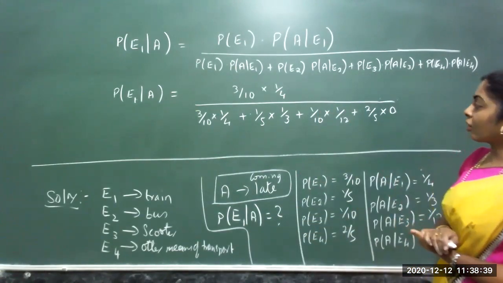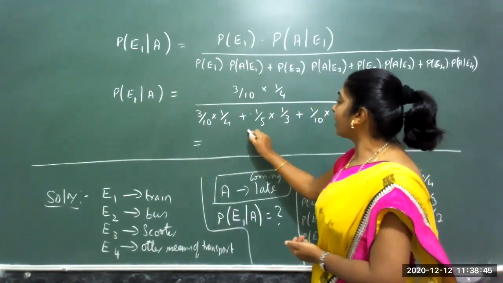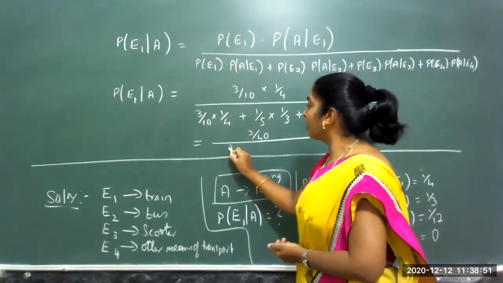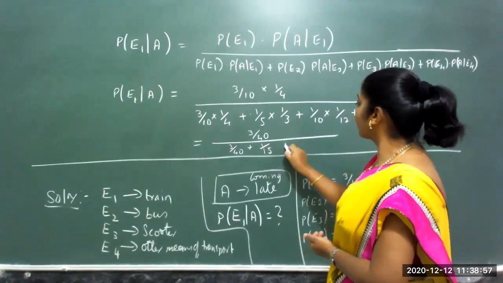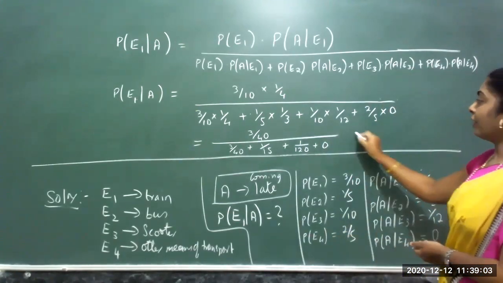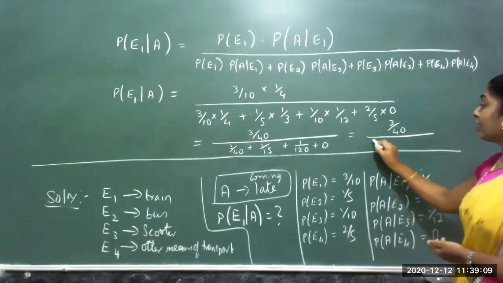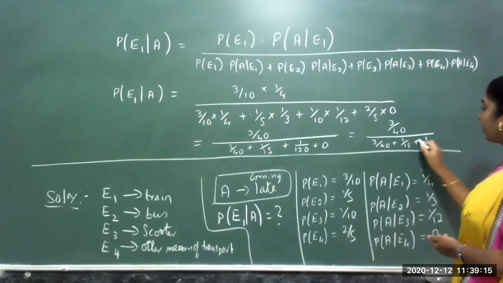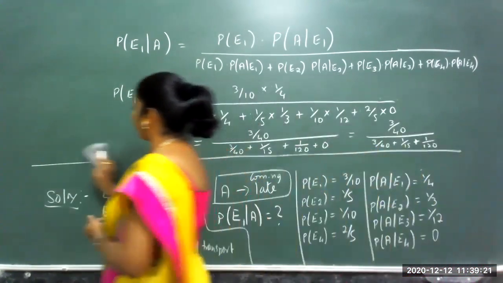Now, let me see what the common one is. If I simplify this, I wrote a common multiple directly. Shall I simplify? 3 by 40 divided by the next one: 3 by 40 plus 1 by 15, plus 1 by 120, plus 0. If I try to rearrange this, 3 by 40 divided by, in the denominator I have the sum of 4 terms. So let me try to simplify this, using the data that is given for the simplification.